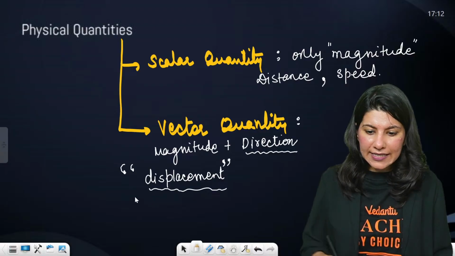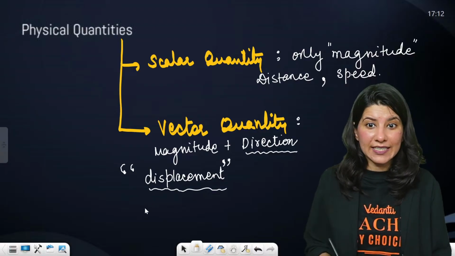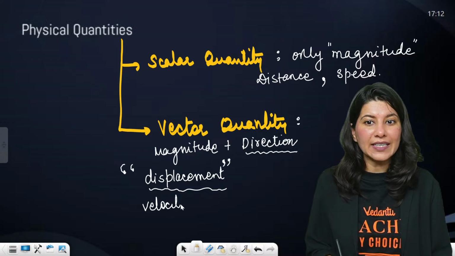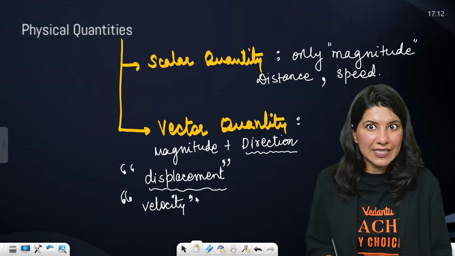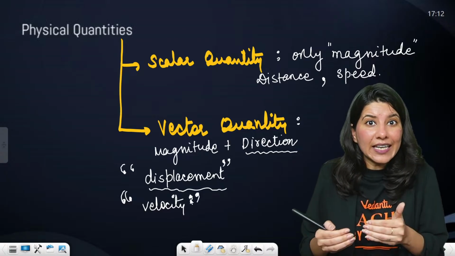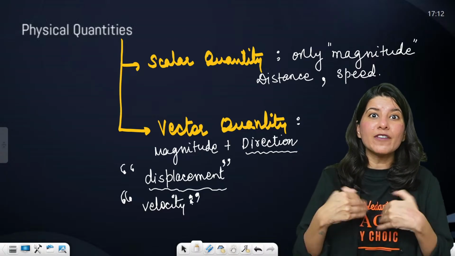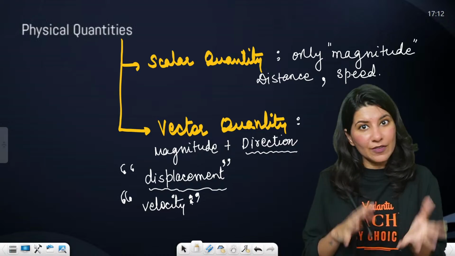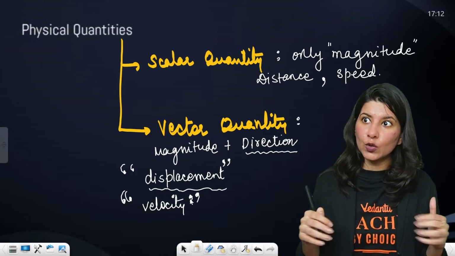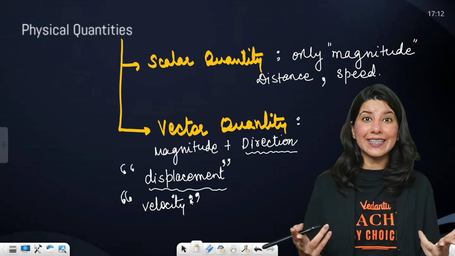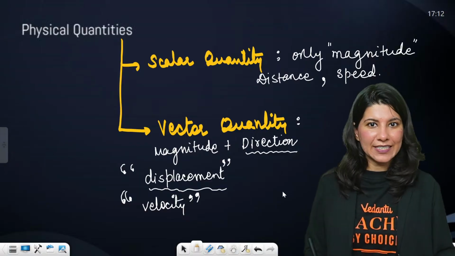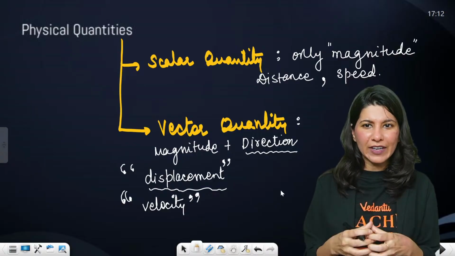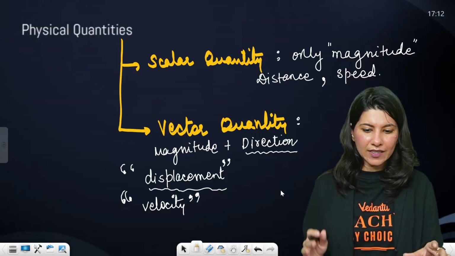And another example, velocity. So you might have studied this in your previous physics session also, basics of vector. Velocity is again the vector version of speed. So velocity is definitely having magnitude 3 meter per second, but in what direction is what you have to give. All right. So I guess scalar quantity, vector quantity, the difference is pretty clear to us.